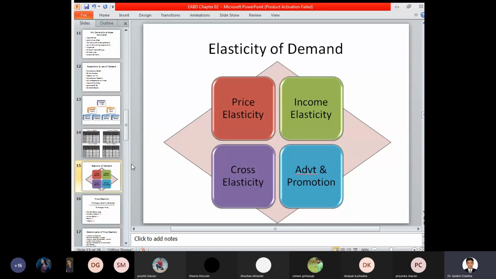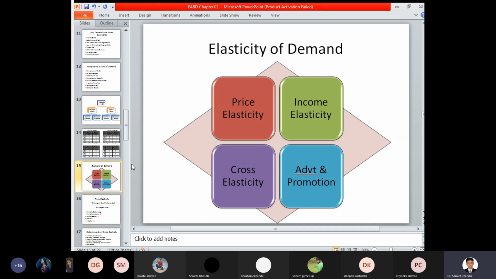Now moving to the next concept, which is called elasticity of demand. Elasticity of demand means change in the demand that has been identified. At every stage there is always change in the product, always change in the quantity demanded, and always change in the price that has been ruling in the market.